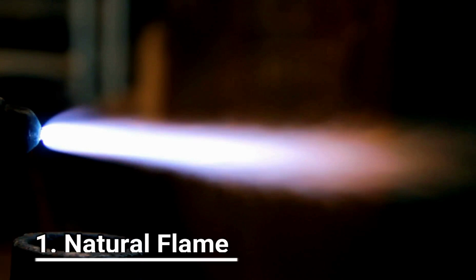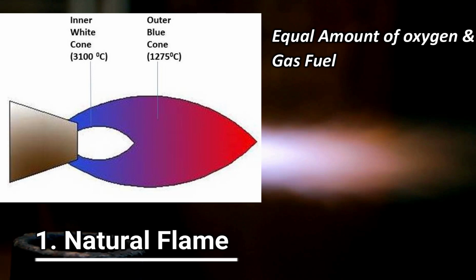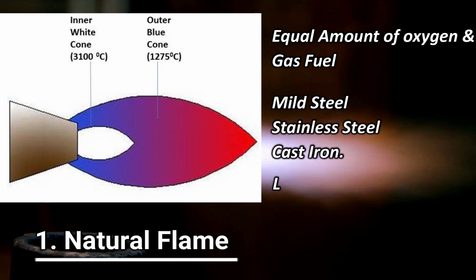The first one is neutral flame. As the name implies, this flame has an equal amount of oxygen and gas fuel by volume. This flame burns fuel completely and does not produce any chemical effect on the metal to be welded. It is mostly used for welding mild steel, stainless steel, cast iron, etc. It produces little smoke. This flame has two zones.